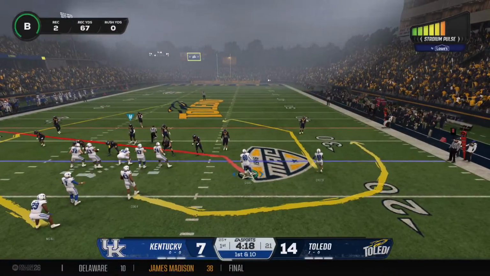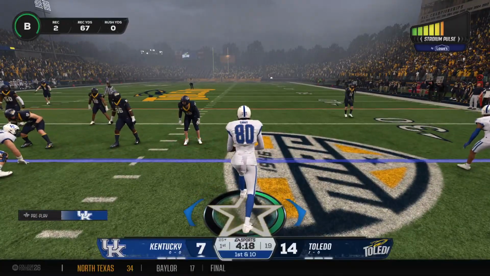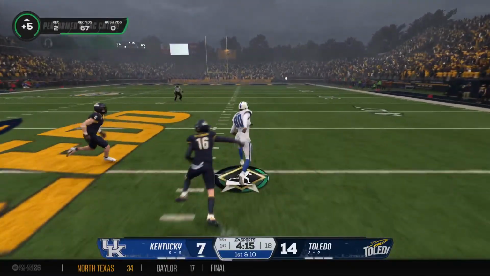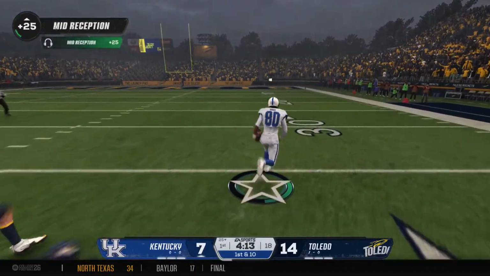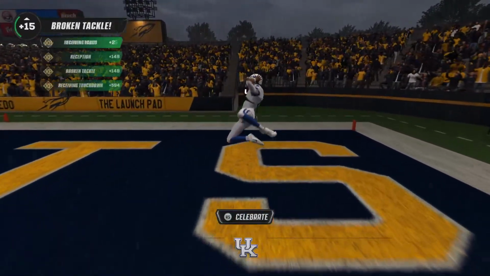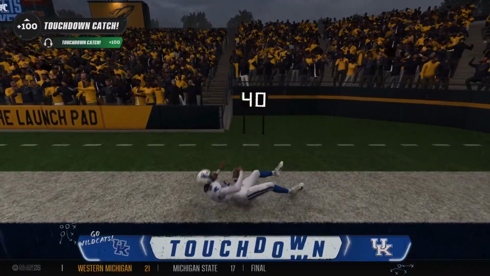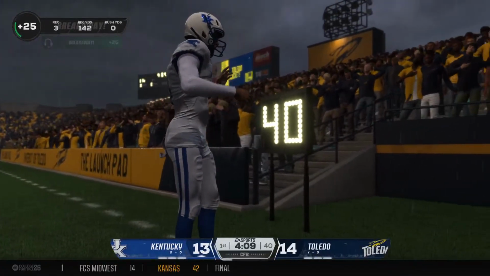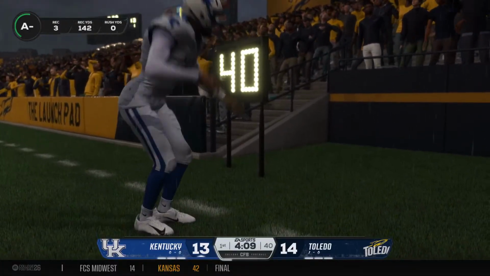Kentucky has it back, and the big blue offense takes the field. This feels like one of those games where you might have to answer every score. Already down 14. Look at that toughness, just running through everybody. Got a lot of room to the right. And he'll take it to the house. He got loose. Touchdown, Kentucky.